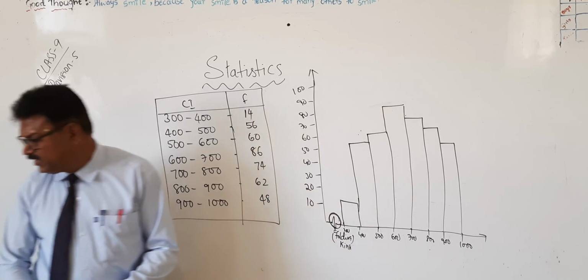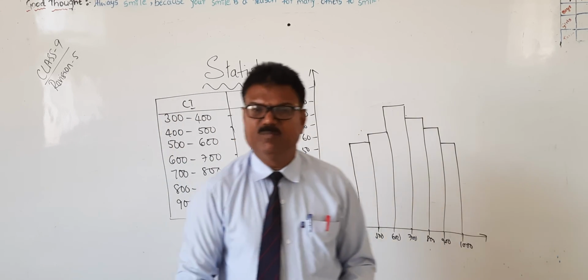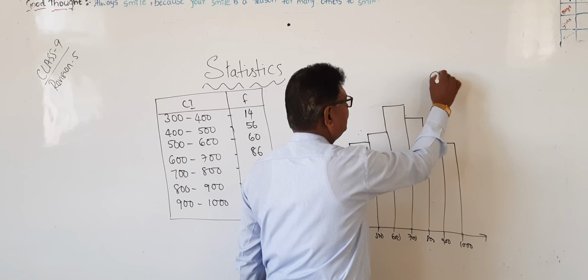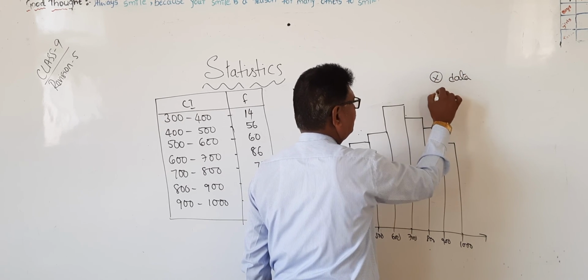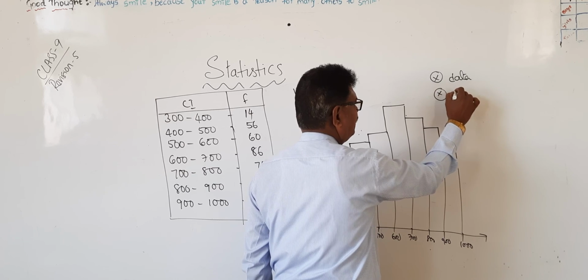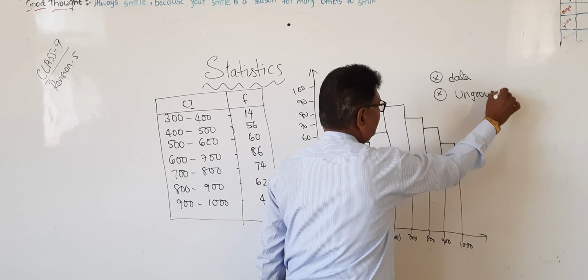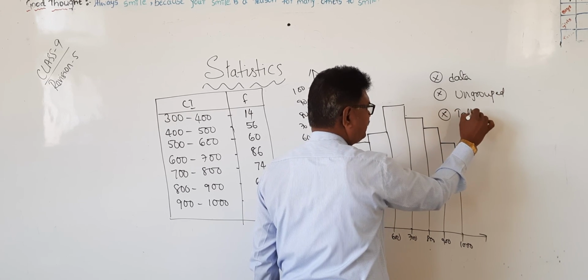So today what did we discuss? In this chapter we discussed, your portion is only this much. First we discussed what is data. Next, ungrouped data. Under ungrouped, what do we learn? Tally marks.